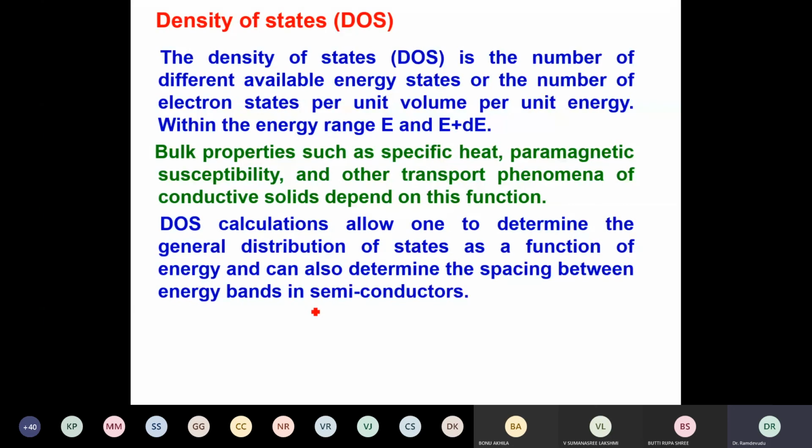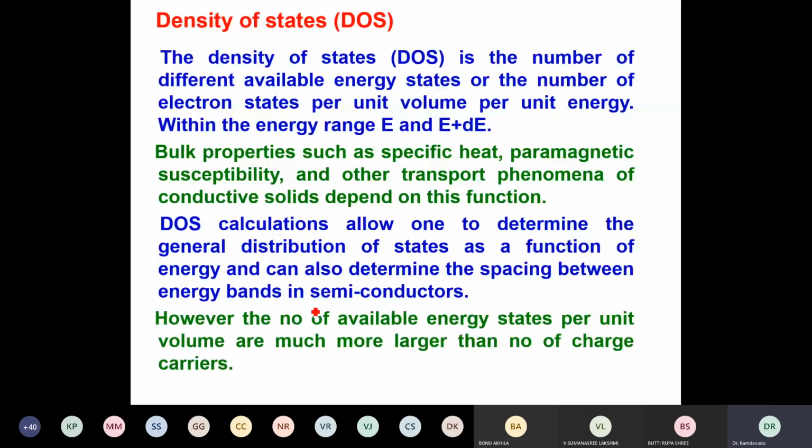This density of states allows us to see the distribution of states as a function of energy, and thereby you can decide the spacing between energy bands in semiconductors. But in general, the available energy states per unit volume are much larger than the charge carriers.